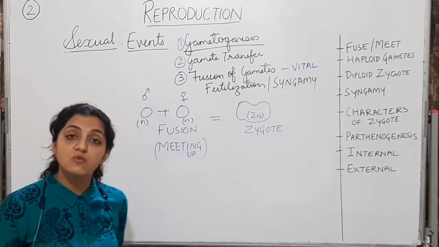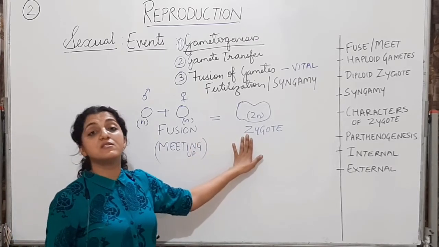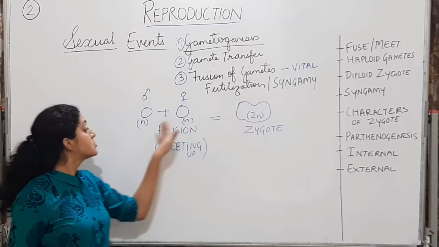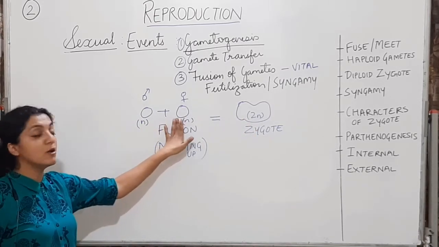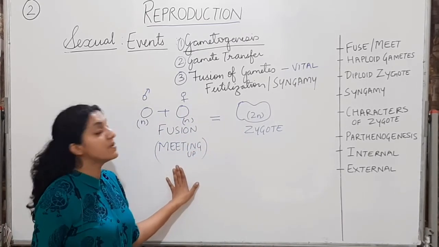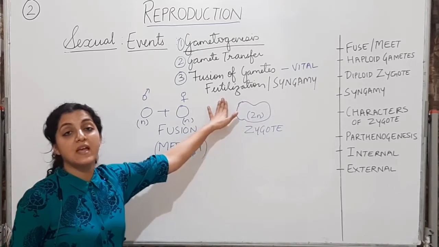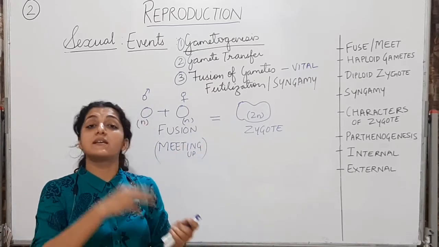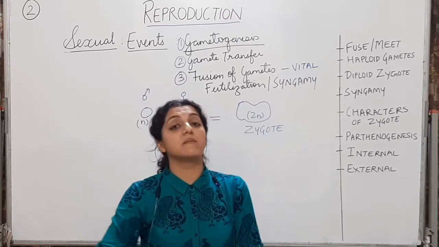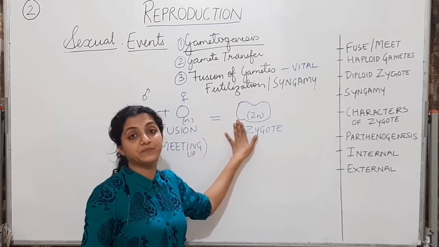All these terms can be interchangeably used. Fertilization, syngamy, it is the fusion of the male gamete with the female gamete to form a cell which is zygote. The zygote will now be diploid. Okay, so this haploid male gamete and haploid female gamete are forming a diploid zygote. This is called the fusion of gametes. The process is called syngamy or fertilization. If syngamy does not occur, a zygote will not form, you will not be able to reproduce, we will not be able to reproduce our offspring if we cannot fertilize and form this zygote.